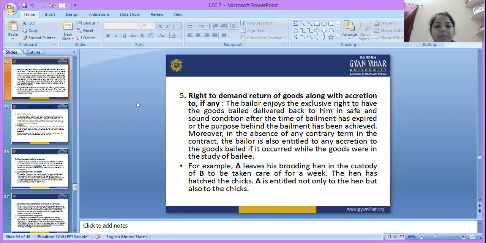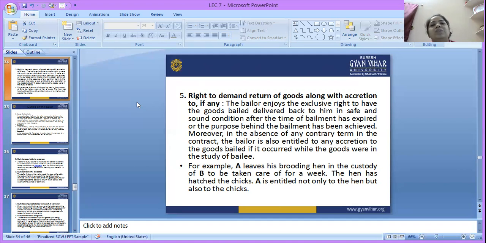Let's take the example. A leaves his brooding hen in the custody of B to be taken care of for a week. The hen has hatched chicks. So A is entitled not only to the hen but also to the chicks, because he has a right to demand return along with the accretion to it, if any.